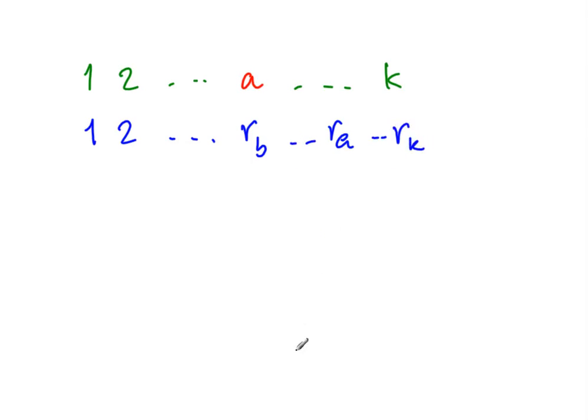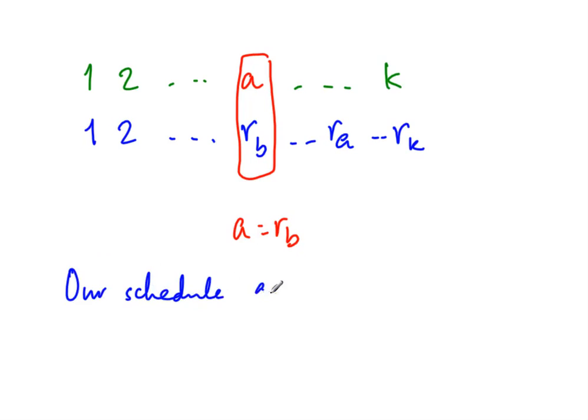So what we now have is 1, 2 up to A, and then up to K as our original schedule, and the new schedule we have now swapped things, so we have R of B and R of A exchanged, up to R of K. But the point is that now at this point, we have A equal to R of B. So therefore now our schedule agrees at one more position.